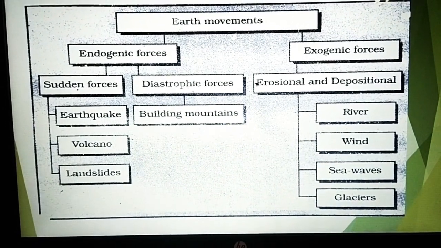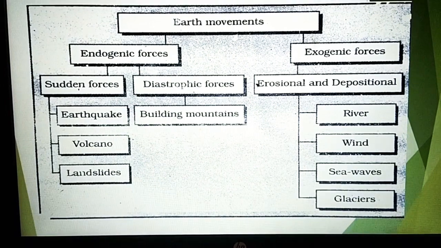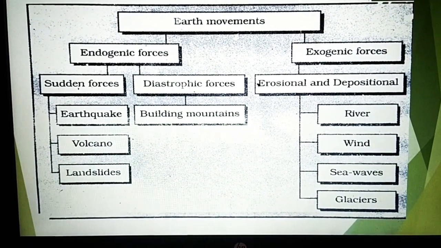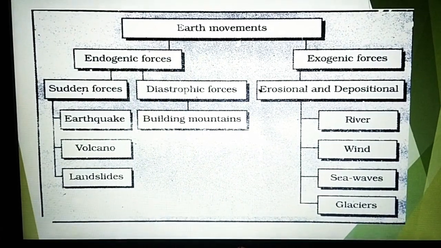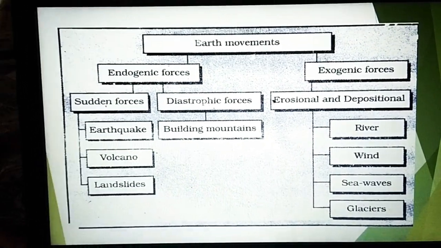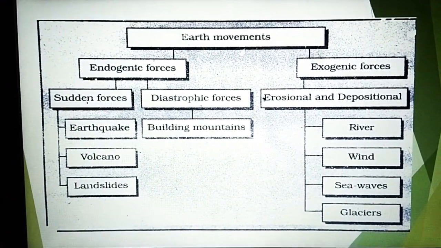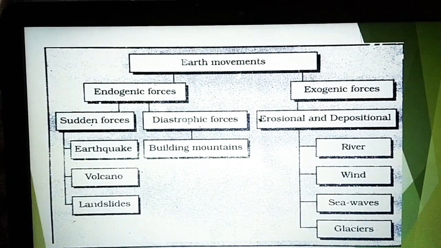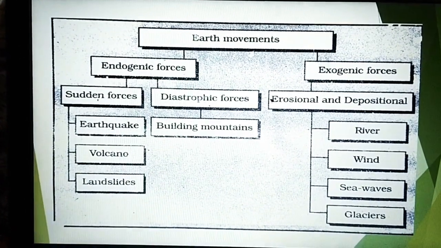Sea waves, like the tsunami in December 2004 here in India, we experienced the tsunami. That tsunami had huge waves, and it also caused damage to life and property. Sometimes glaciers also start moving, and whatever comes in their way, they destroy all these things.